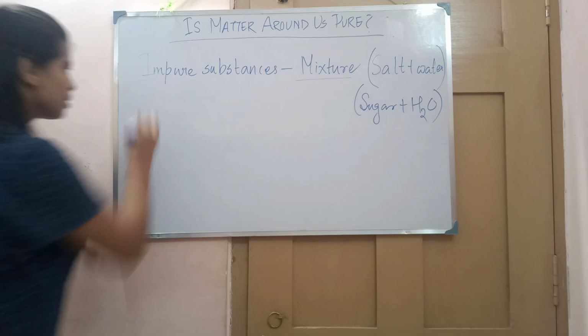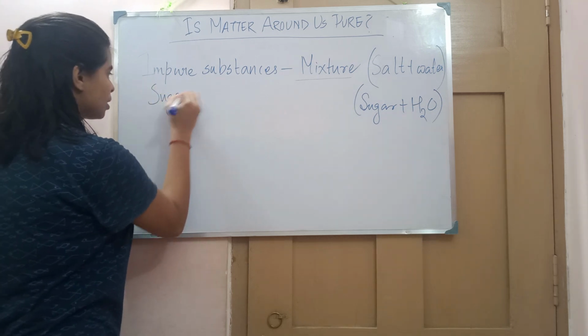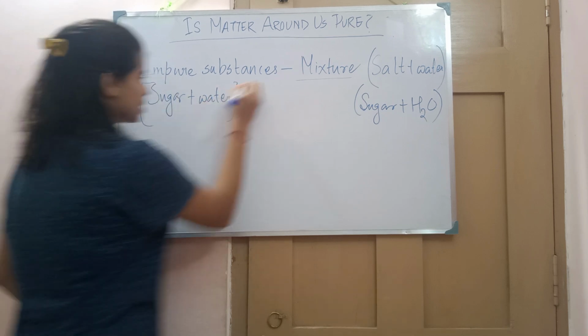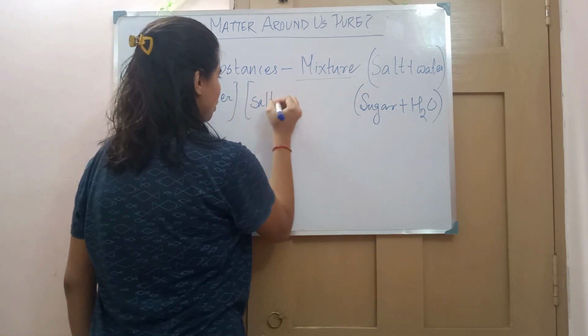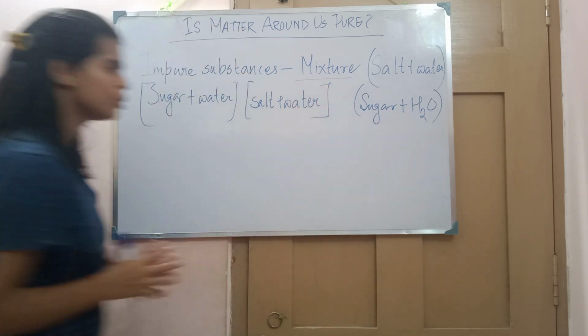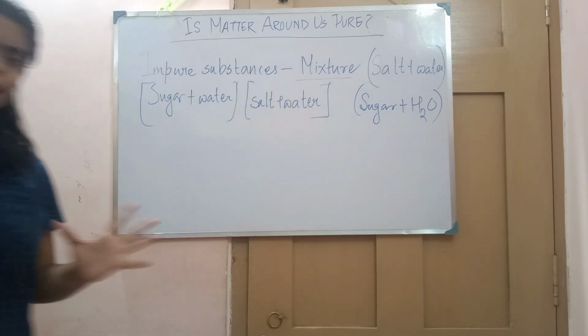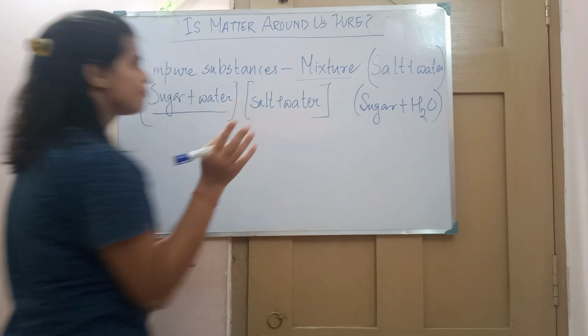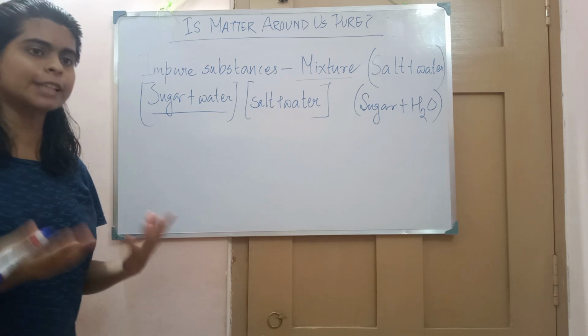Now tell me, whether it be sugar or salt plus water, what do you find in common? You find that in a mixture there will be two different compounds or two different elements.